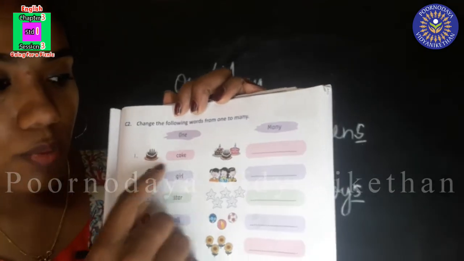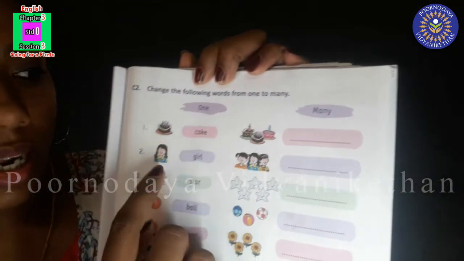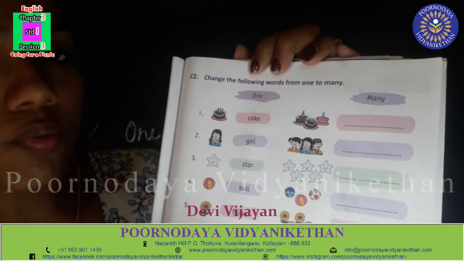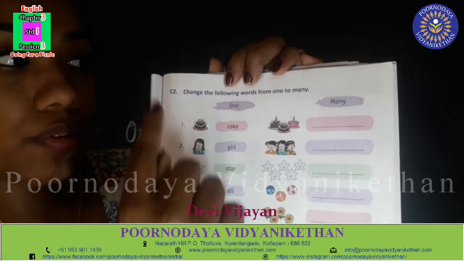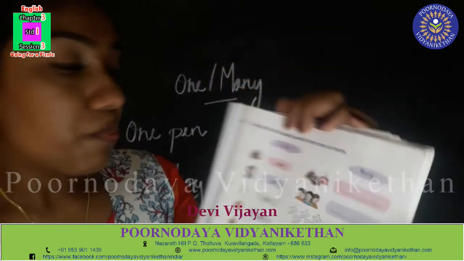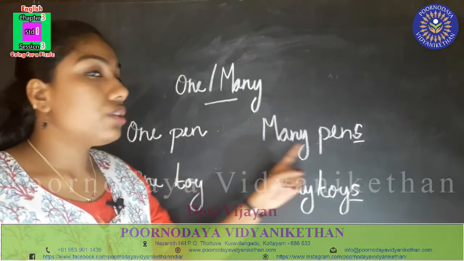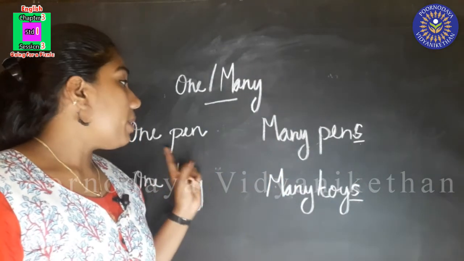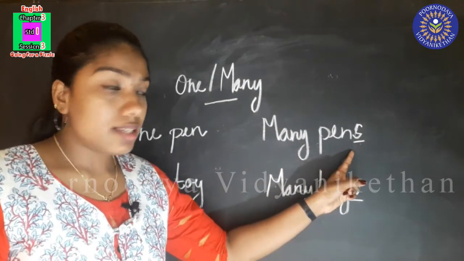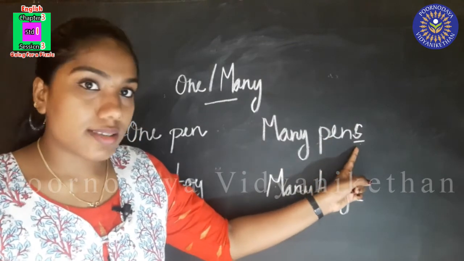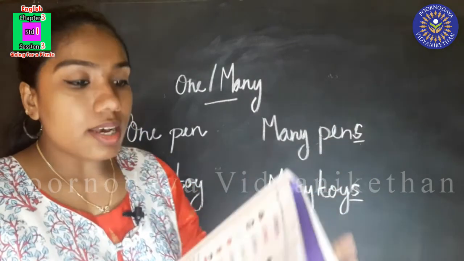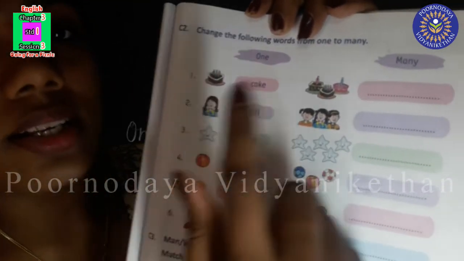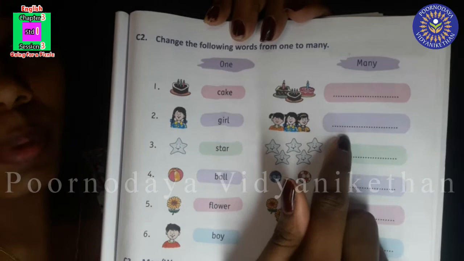One cake, one girl, one star, one ball, one flower, and one boy. You have to change them into many. We have already learned how to change it into many. When we change one pen into many pens, we have to add S here. Like this, you have to add S with these words and change them into many.